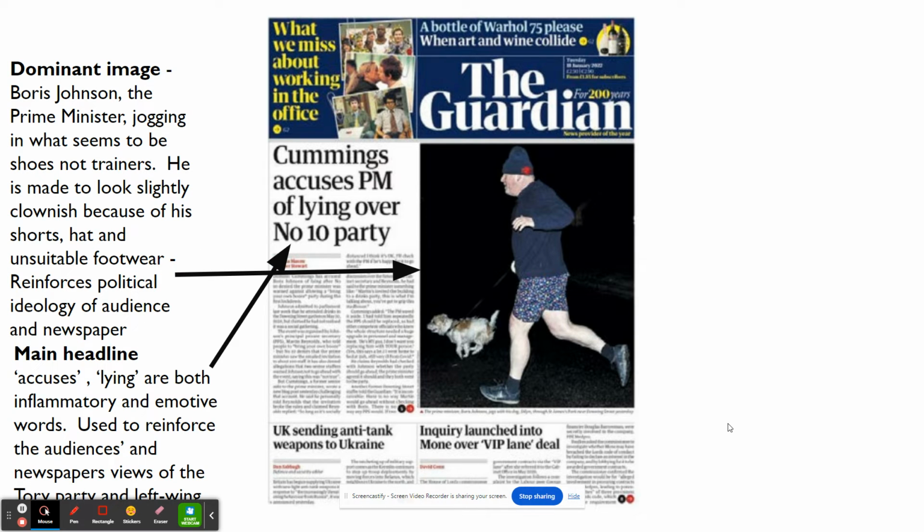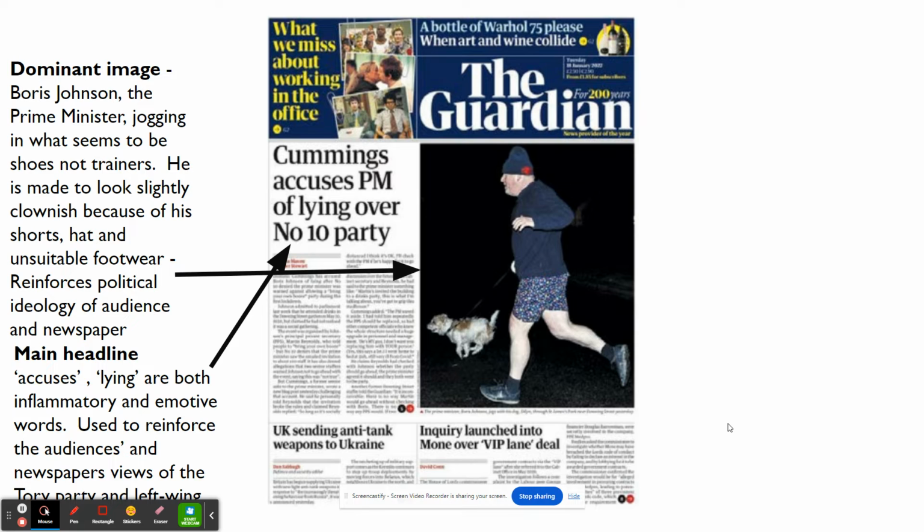So the main headline, pick out those words of accusers and lying. These are very emotive words to use in a headline. Cummings was someone who worked for Boris Johnson and has since been removed from that position. So he's starting to come out with a lot of whistleblowing. Whistleblowing is telling people what has actually been going on. So he whistleblew over a lot of things happening in the government during the time of COVID.